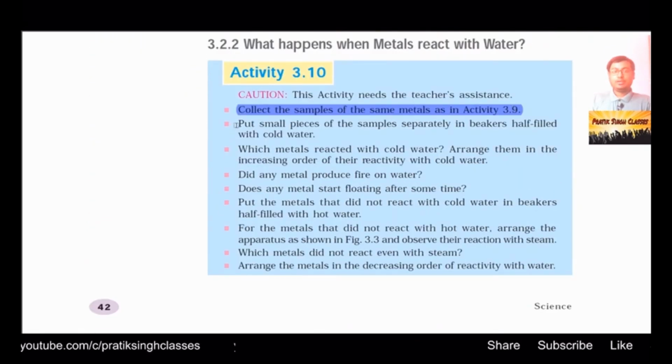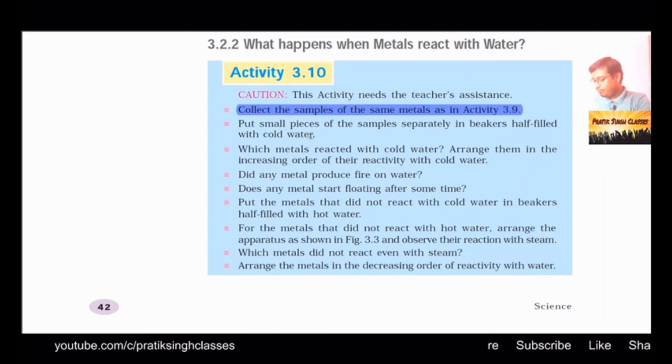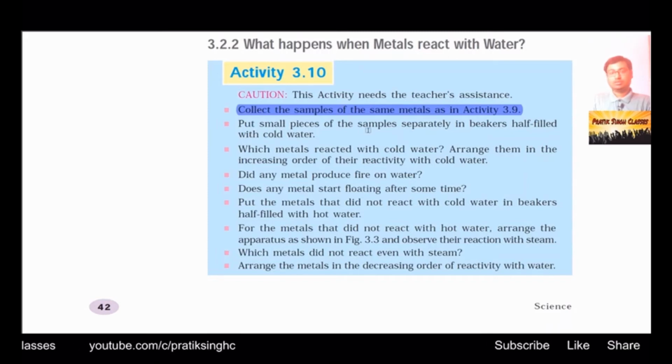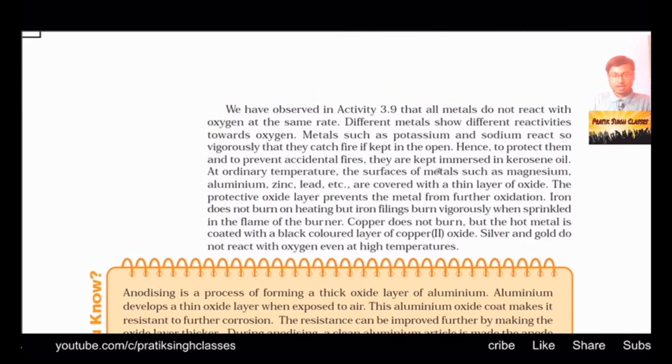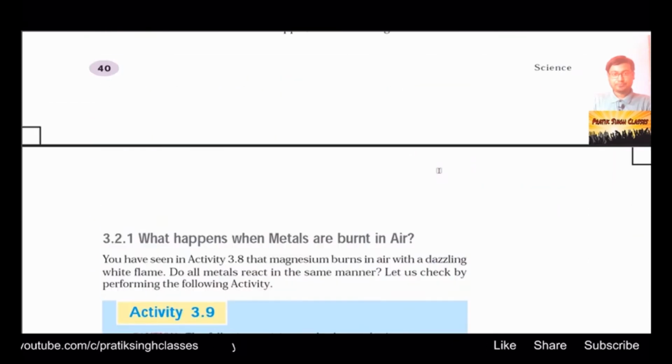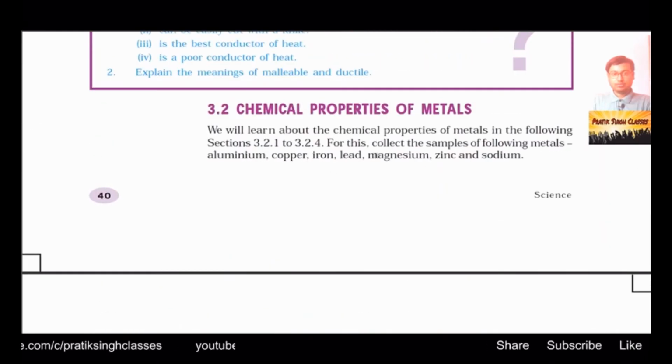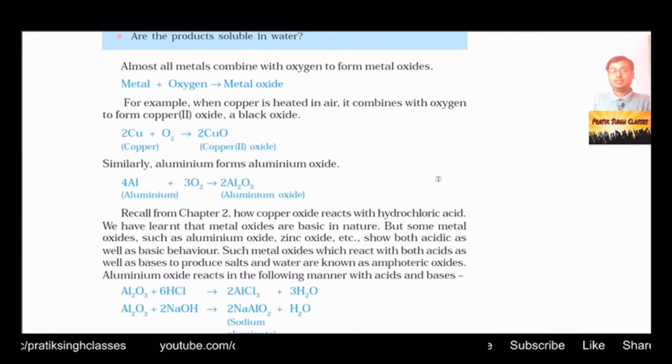Put small pieces of samples separately in beakers half filled with cold water. So here in activity 3.9, how many metals have we taken? Just one more time: 1, 2, 3, 4, 5, 6, 7. So you need 7 beakers.